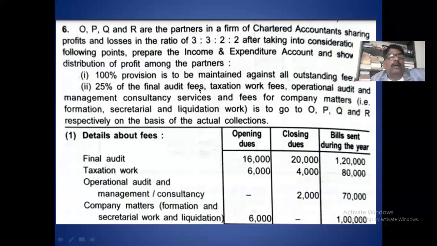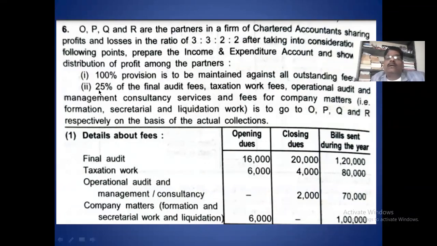25% of audit fees, taxation work fee, other operational fees, consultation fee, services, etc. of the workers go to P, Q, R respectively on the basis of actual collection. On the basis of actual collection, 25% goes to the respective account, that means capital, balance sheet.